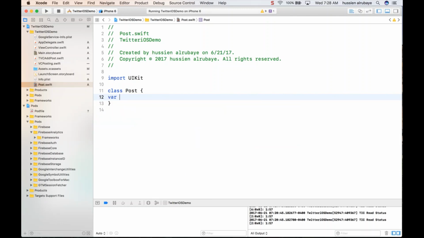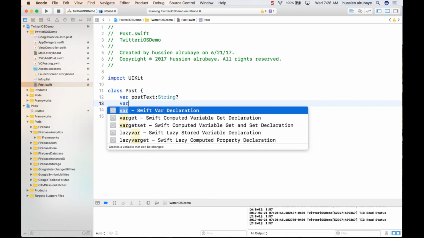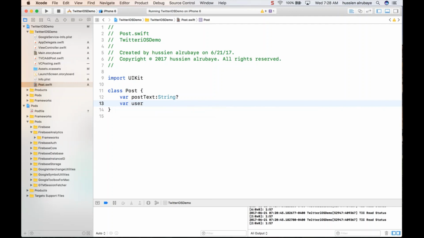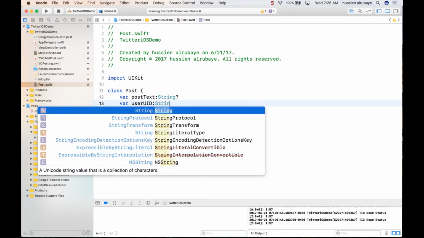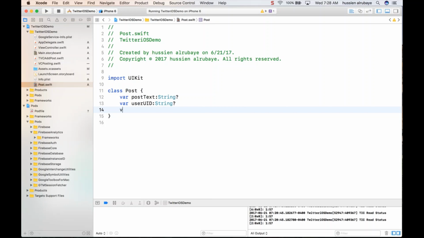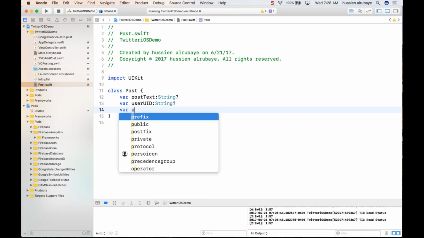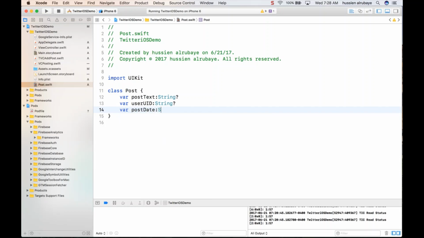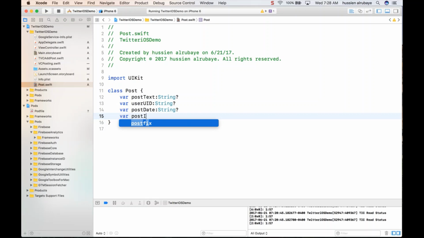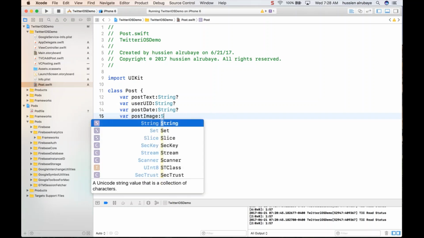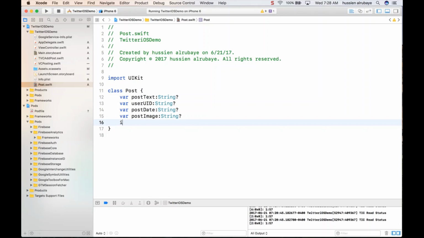So I have post text, whatever the text I have in the post, which should be a string and not null. I also need the user UID, which is also a string, and I need the post date, which is also a string for now. And I need the image path, so the variable post image: if the post has any image, it should also be a string.